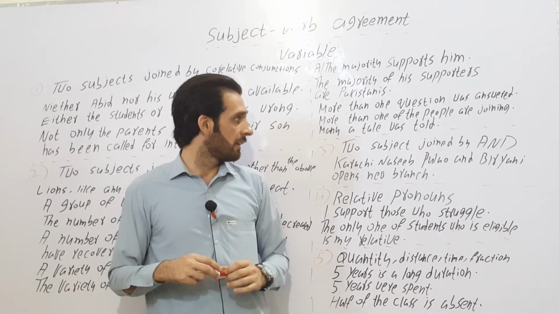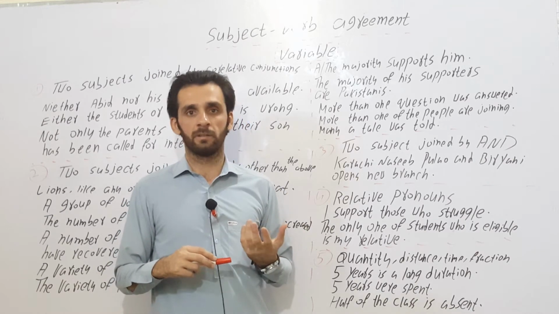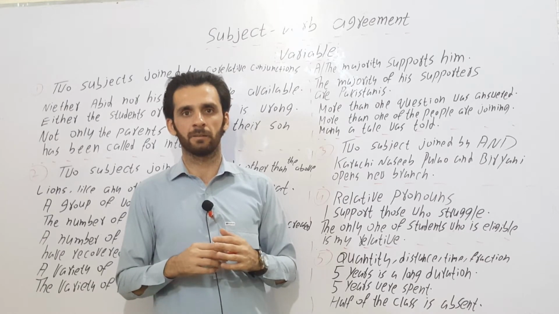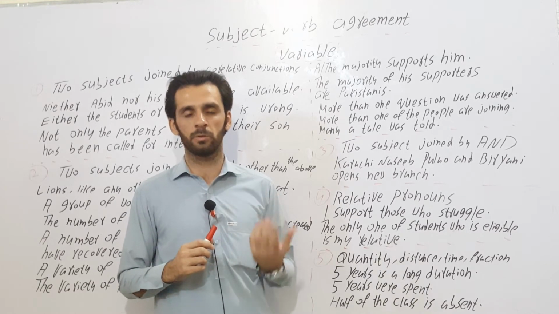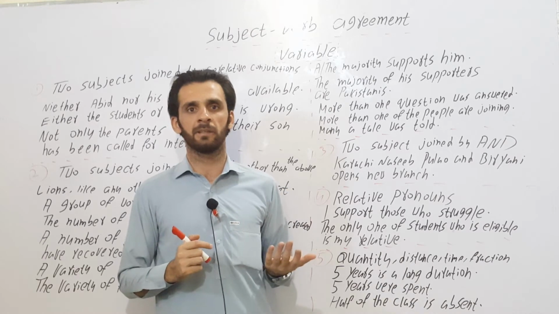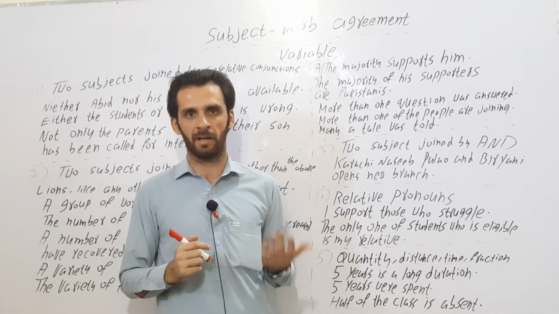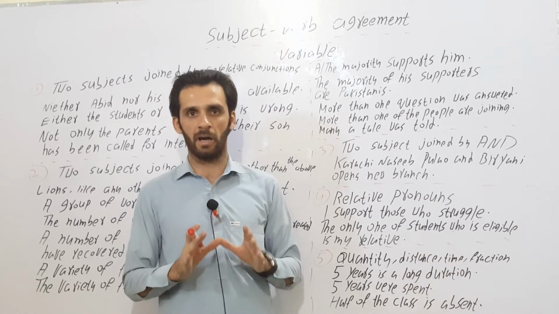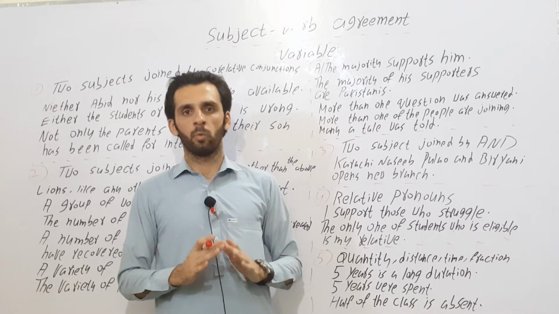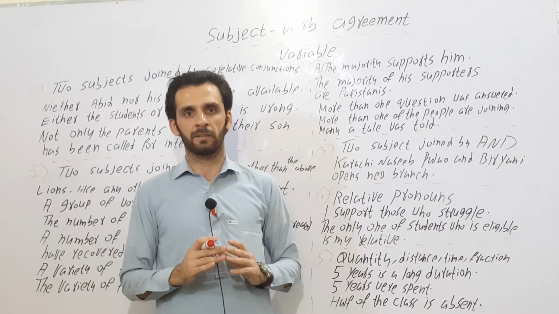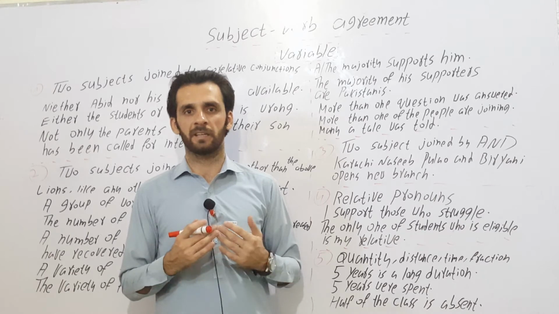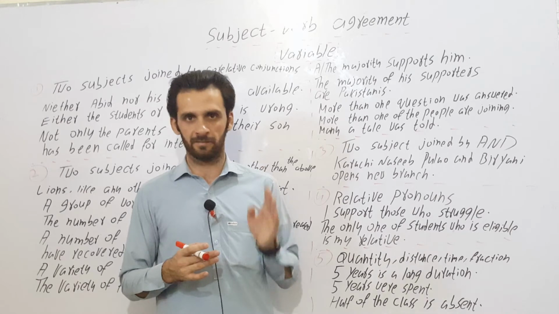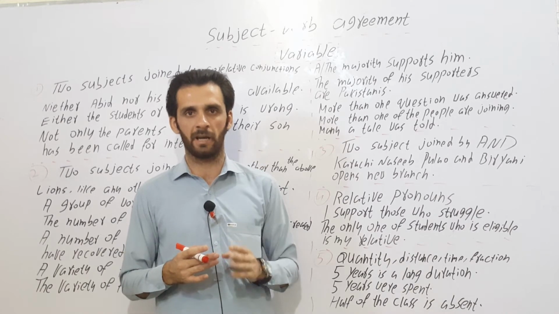The next point is when two words in the subject slot are joined by and, and they are representing two different entities. Suppose Abid and Aslam are my friends. Abid is a different entity and Aslam is a different entity, therefore I have used are. But if two words in the subject slot are joined by and but these are representing one and the same idea, a single entity, then we will use a singular verb, helping verb or linking verb.